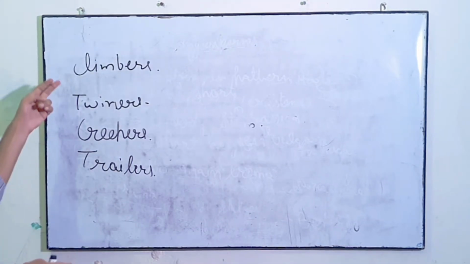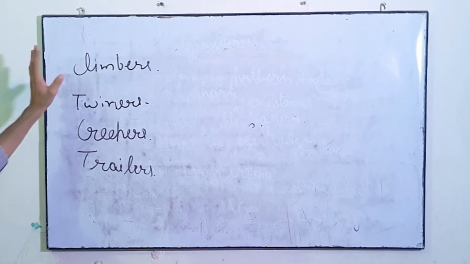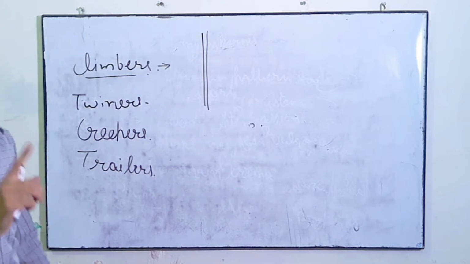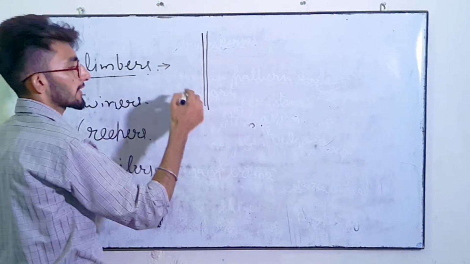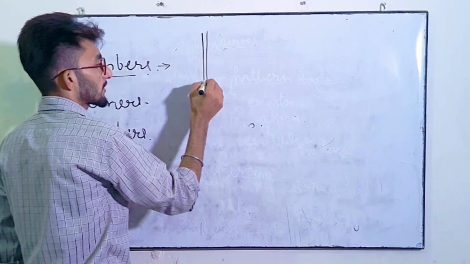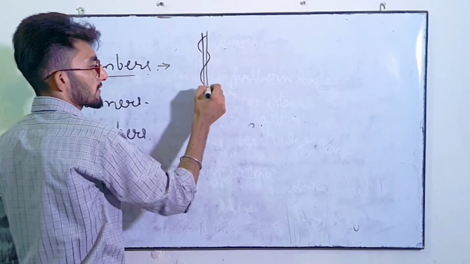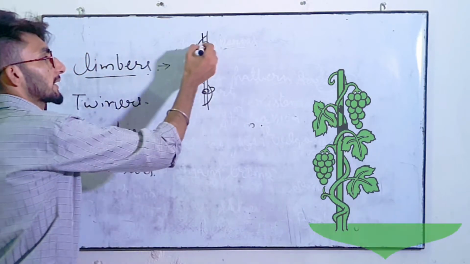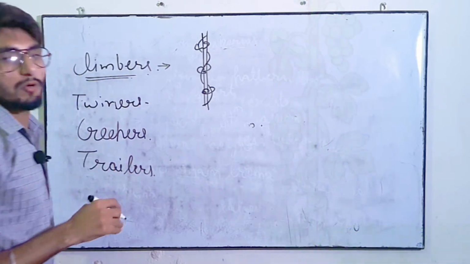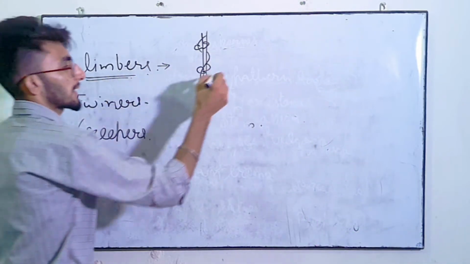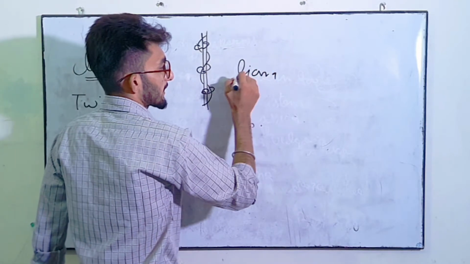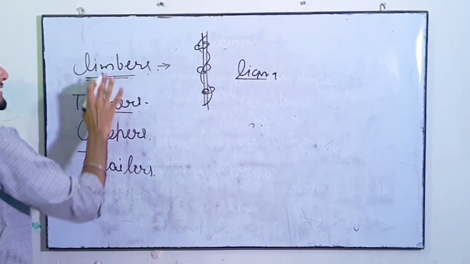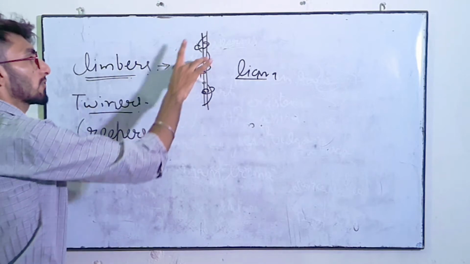Next types are climbers, twiners, creepers and trailers. First of all, we will start with the climbers. Climbers are those type of angiosperm which have special organs to climb in an upward direction. Like if this is the stem of the plant, they have a special organ to make a support to grow. So climbers have special structures. Example is liana. Clear? Twiners. Twiners are also like climbers, but there is no presence of a special climbing structure.